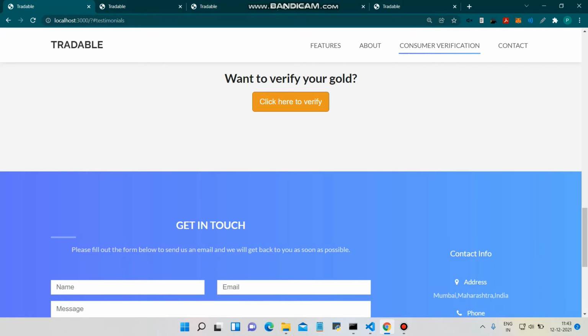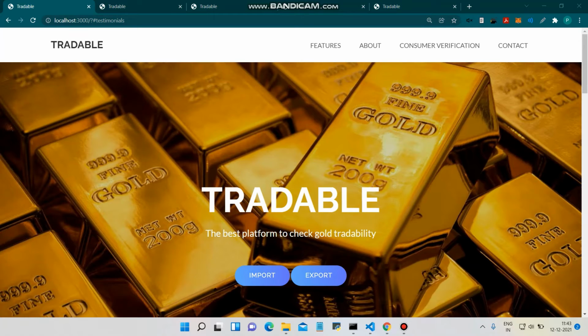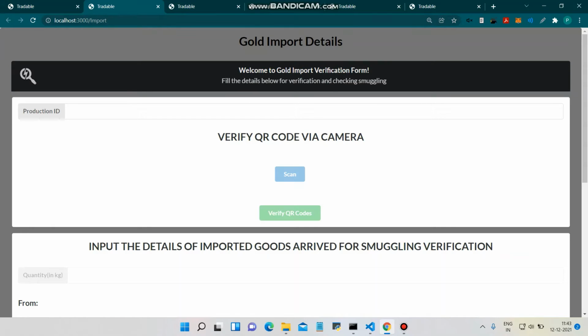Now we move on to the import section, where the importer will import the particular gold lot. First, the importer will add the production ID which he has got. Next, the importer has to verify the QR code which is printed on the gold sent by the exporter. This will be compared with the QR code which was stored on the Filecoin IPFS storage. I have clicked the photo right now and I will just scan it via my camera.